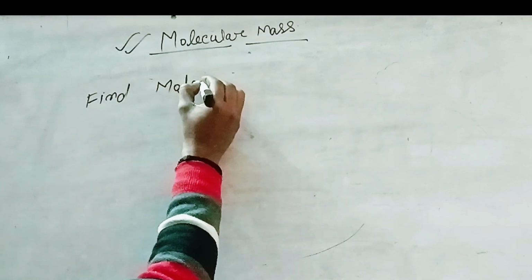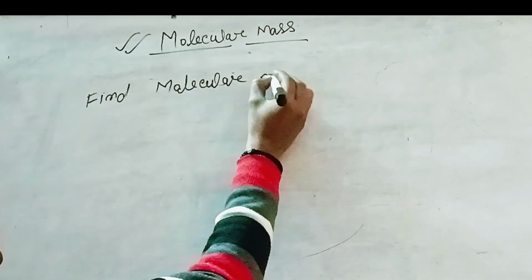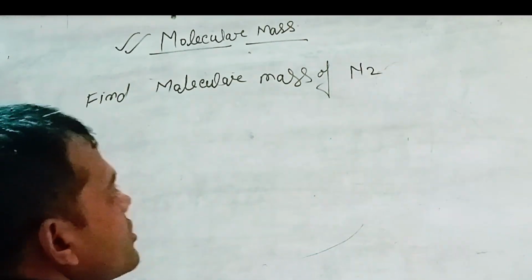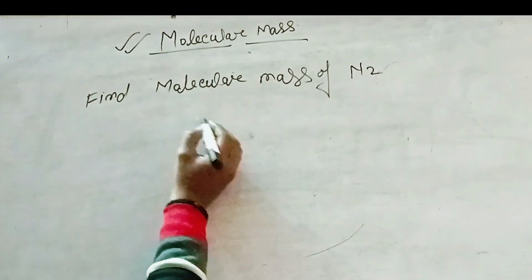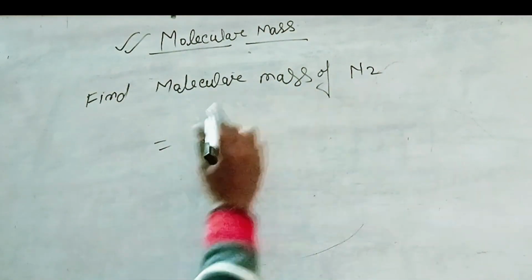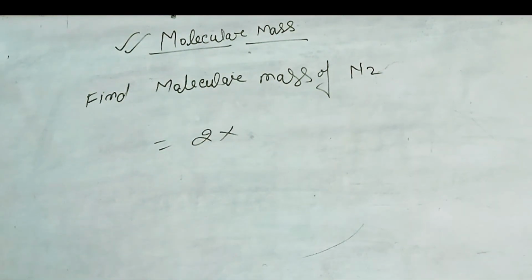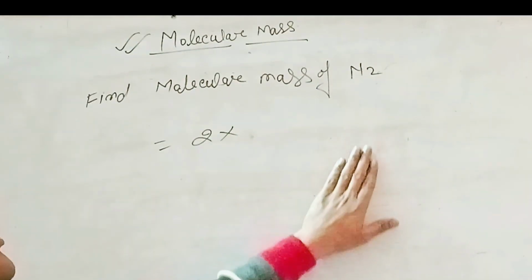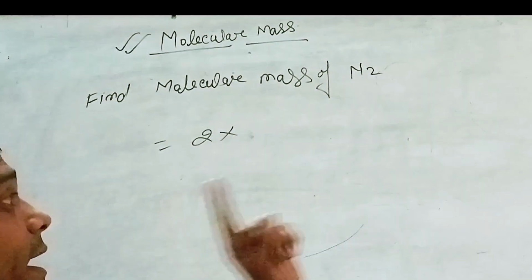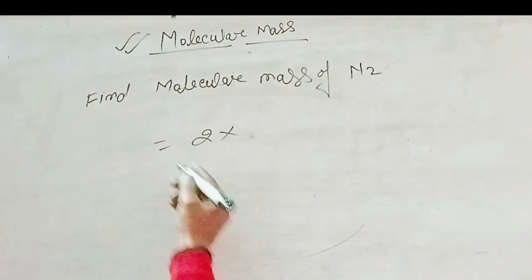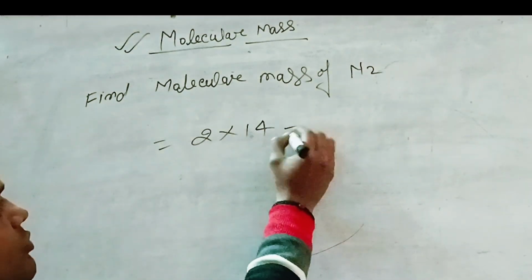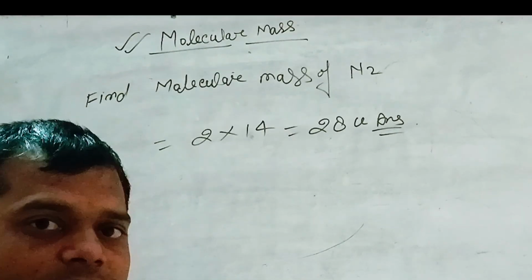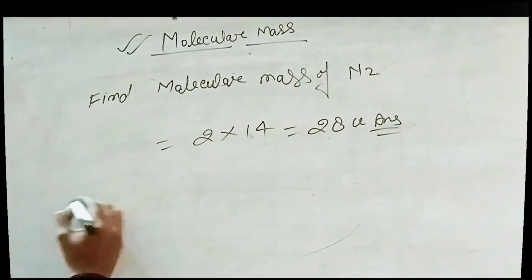Next, find molecular mass of nitrogen. So molecular mass of nitrogen is equal to N2, 2 into atomic mass of nitrogen. Atomic mass of nitrogen is equal to 14. Nitrogen atomic number 7 and atomic mass is 14, so 2 into 14 is equal to 28 unit. You will get this.